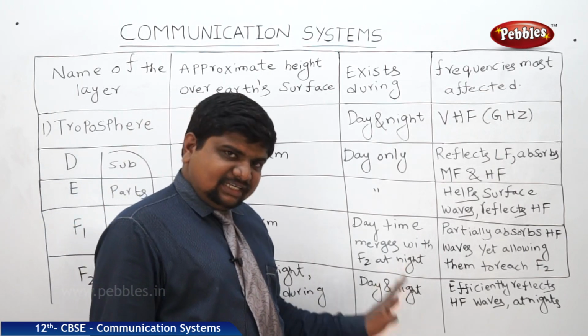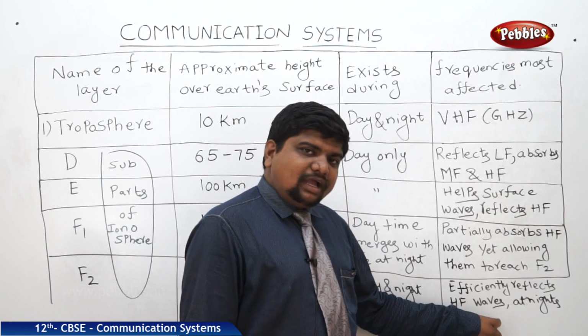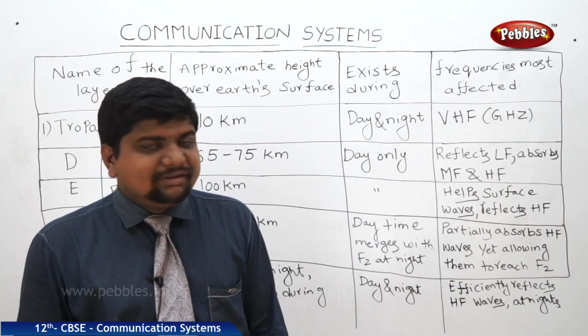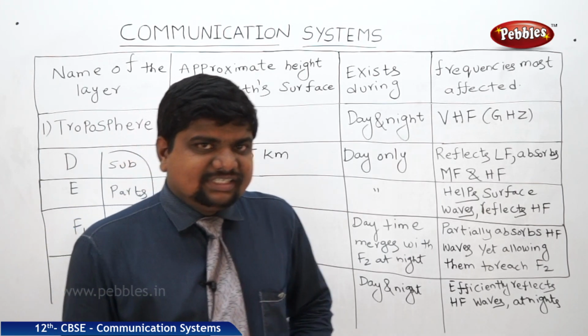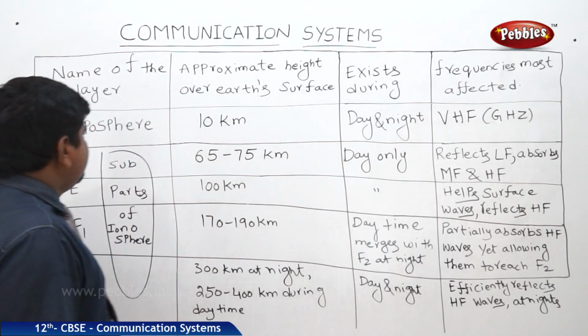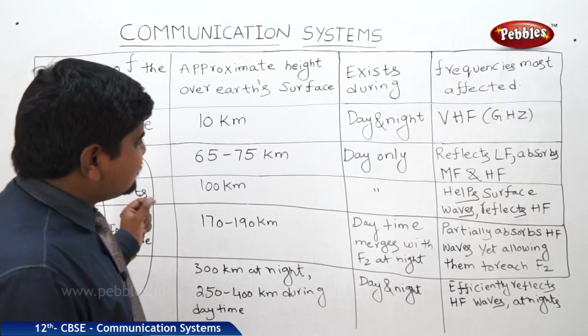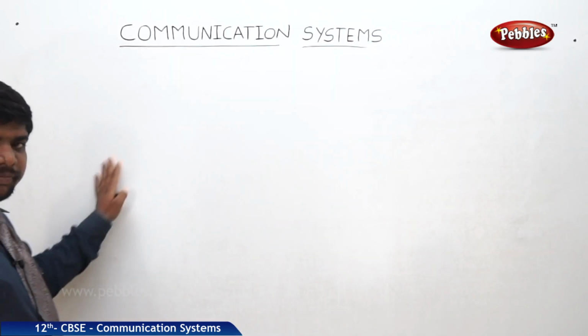So it exists day and night. It can efficiently reflect the high frequency waves at night. This is the brief information about the layers present in the ionosphere. Next we will see how sky wave propagation takes place.